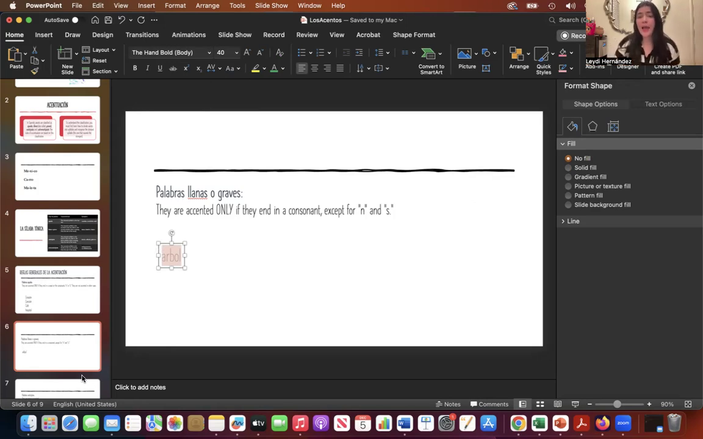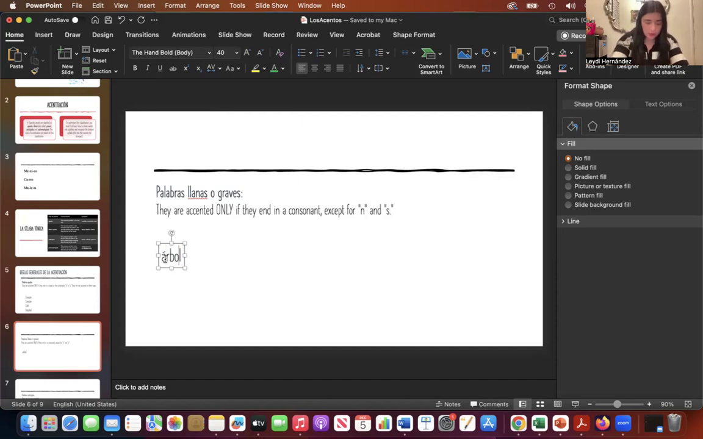Árbol, árbol. It is a llana because my stress is in ár. Do I need to put a written accent or not? Yeah, because it ends in a consonant, and this consonant is not N or S, so I do need to put the written accent. Árbol.